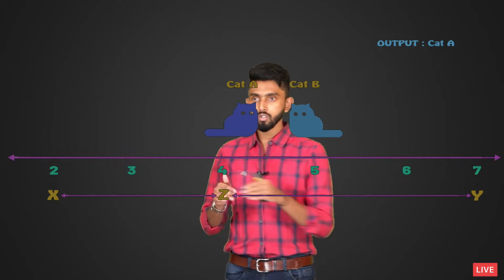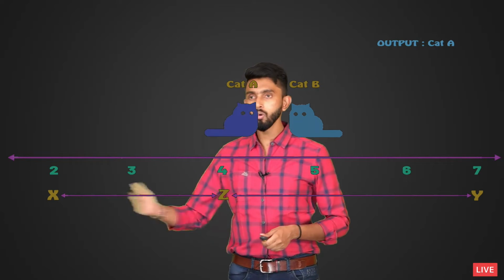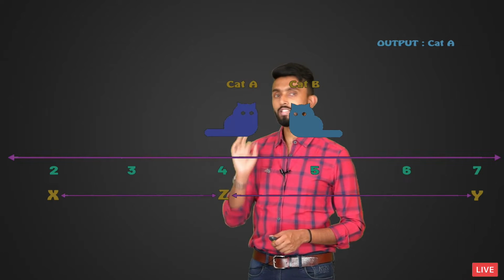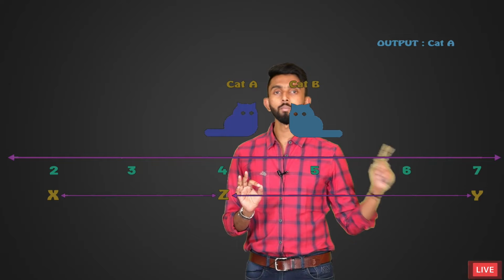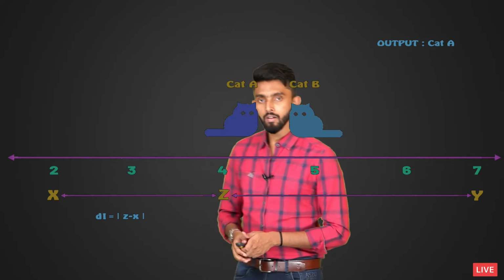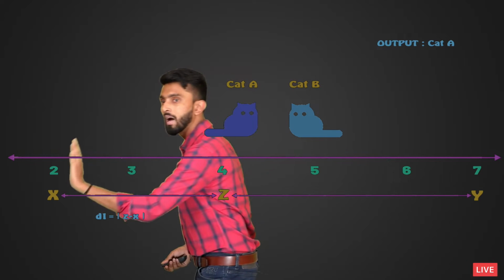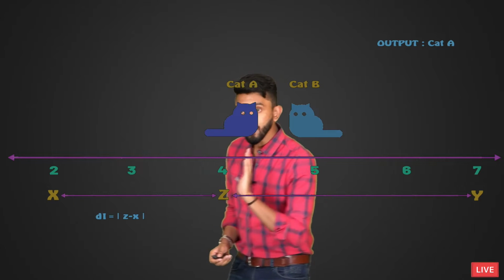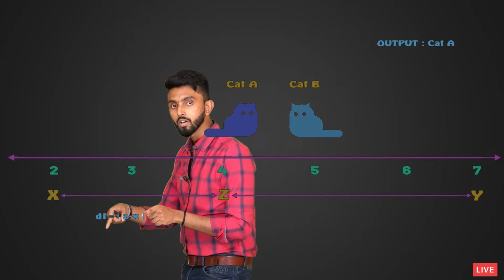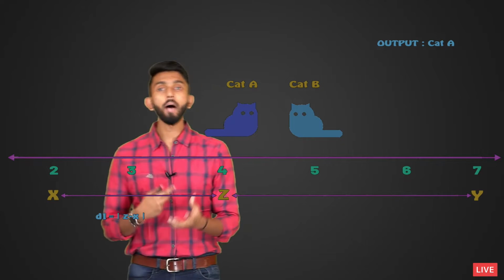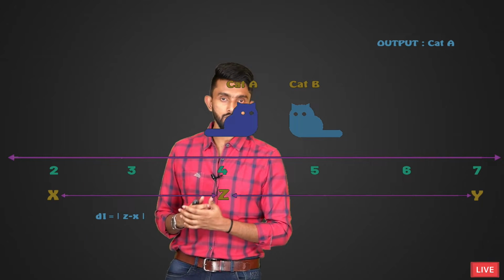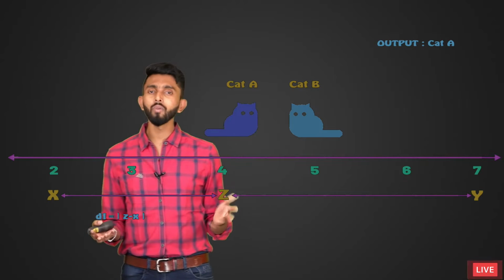But anyways, I had to calculate this distance. Now how will you calculate this distance? We will call the distance between the mouse and cat A as D1. We will call the distance between the mouse and cat B as D2. So what I will do is, D1 is |Z minus X|. Why did I do Z minus X? Because as you can see, I have put two pipe characters here, because I want the absolute value of the distance. I want the absolute value of the distance, guys, because I don't want a negative value here.